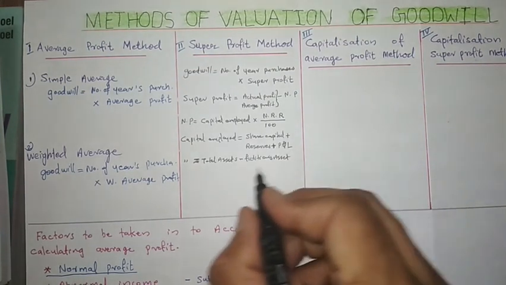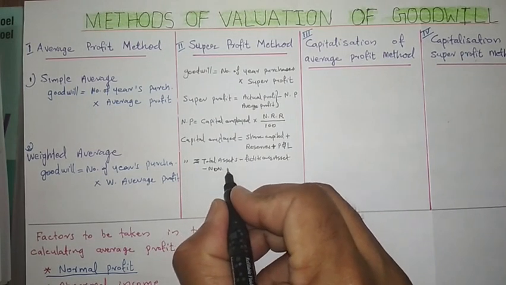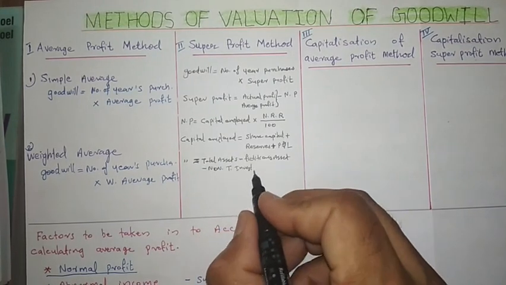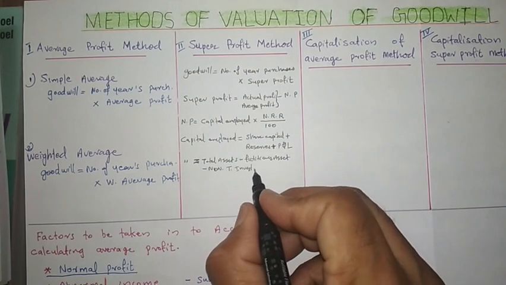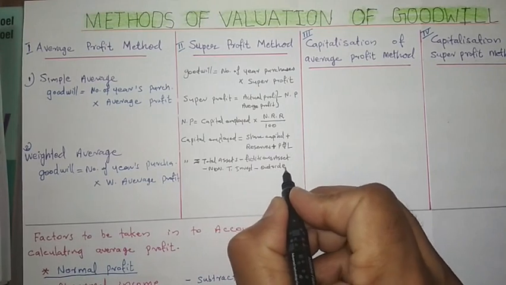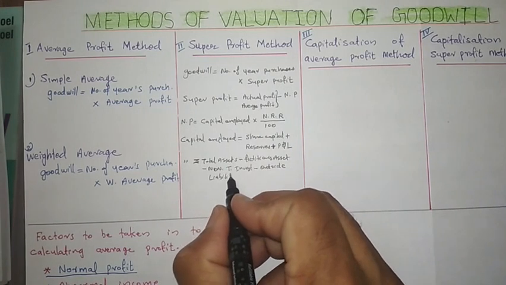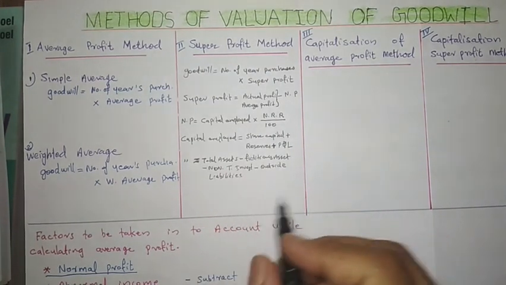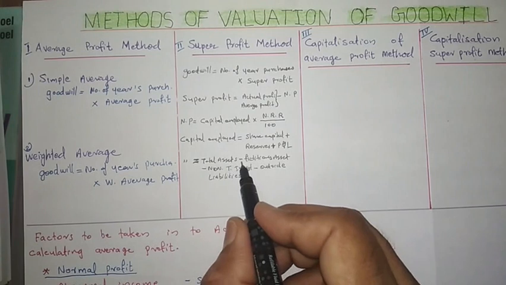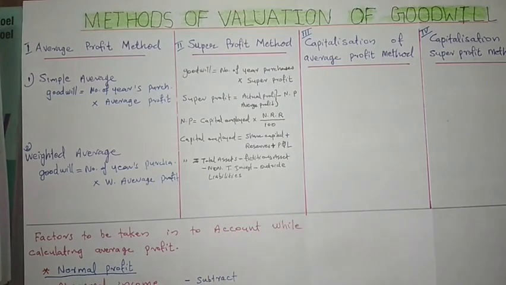And if any non-trade investment is there, this also we have to subtract. And we have to subtract outside liabilities. Then we are getting the capital employed. So total assets minus, if any goodwill is given in the balance sheet, that goodwill also we have to subtract.